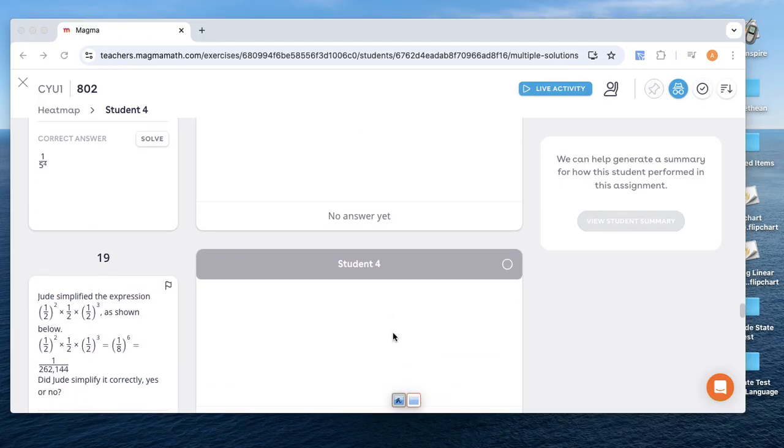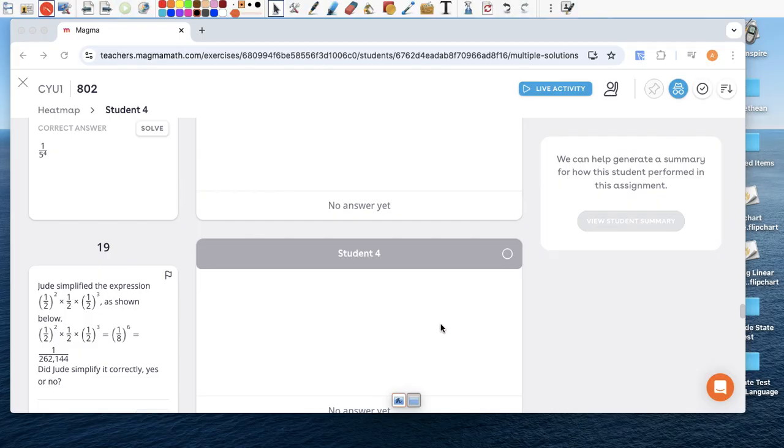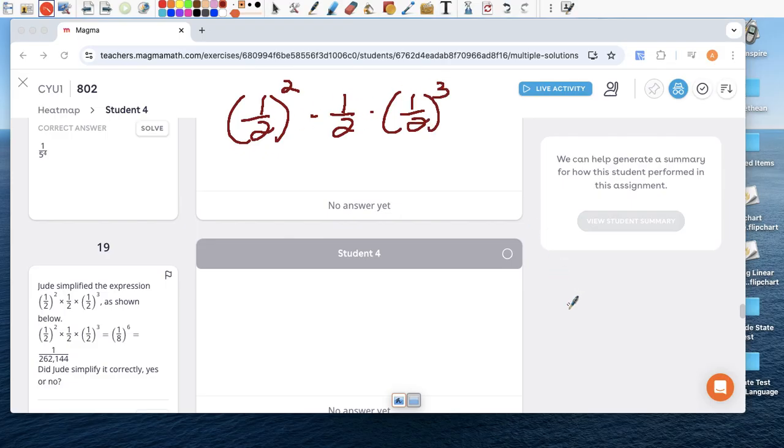19. Ugh, what is this? Did Jude simplify correctly? Well, let's try. So 1 over 2 to the second power times 1 over 2 times 1 over 2 to the third power. This, ladies and gentlemen, is no different than this: A to the second times A times A to the third. Let's think about this scenario first. Remember, on top of the A here, I'm going to put an invisible 1. Let me just make it visible.